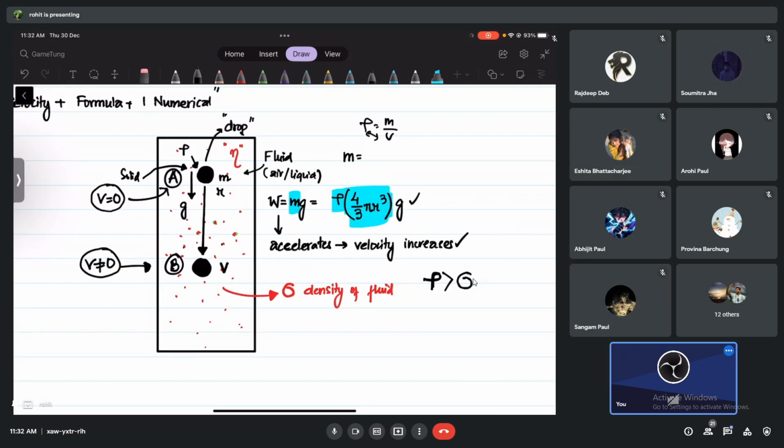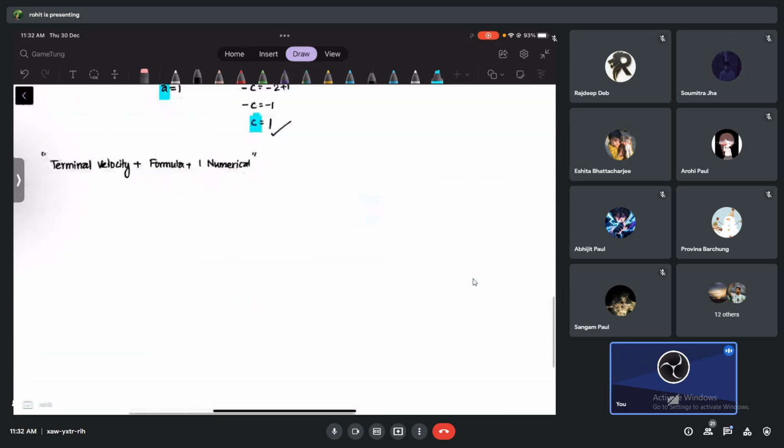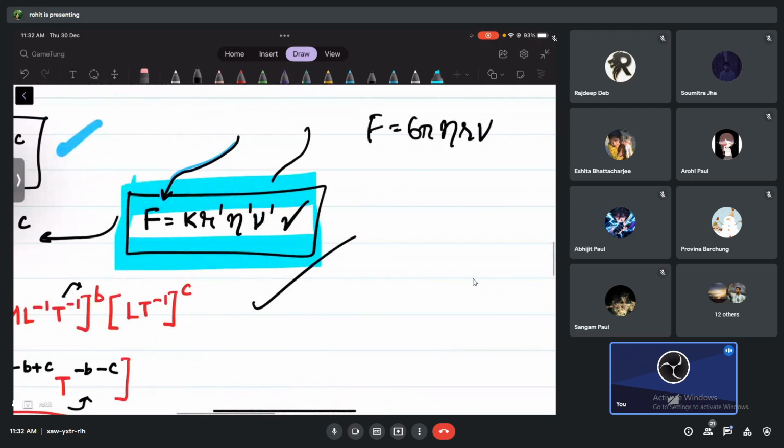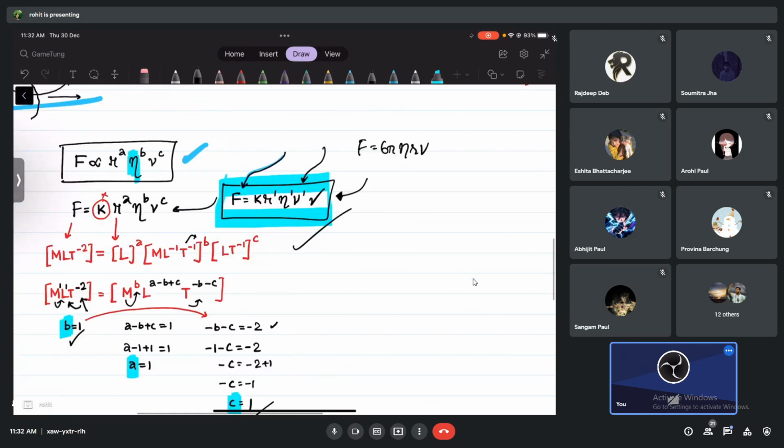So if I ask you at point A, here, what do you think? Does it experience any viscous force or no viscous force? I'm talking about Stokes' law. No, the opposition will not be there. No viscous force. Why? Because it's moving with zero velocity. And we have learned something: if an object does not have velocity, it cannot be opposed by the liquid molecules or the fluid molecules. So that is your Stokes' law, right? It has to have a velocity so that it faces some opposition.